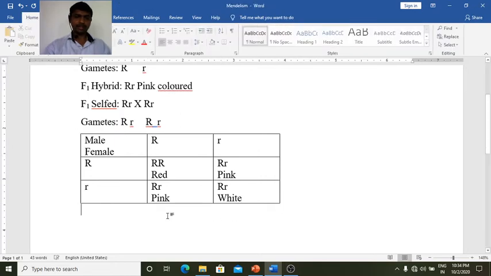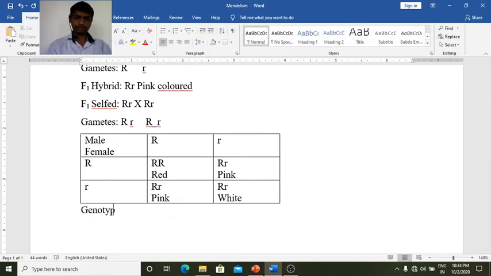So the genotypic ratio is 1 capital R, 2 capital R, small r, and 1 small r, while the phenotypic ratio is 1 red, 2 pink, and 1 white.